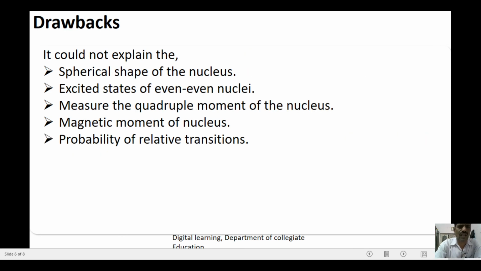Drawbacks. It could not explain the spherical shape of the nucleus, excited states of even nuclei, measure the quadrupole moment of the nucleus, magnetic moment of the nucleus, and probability of relative transitions.